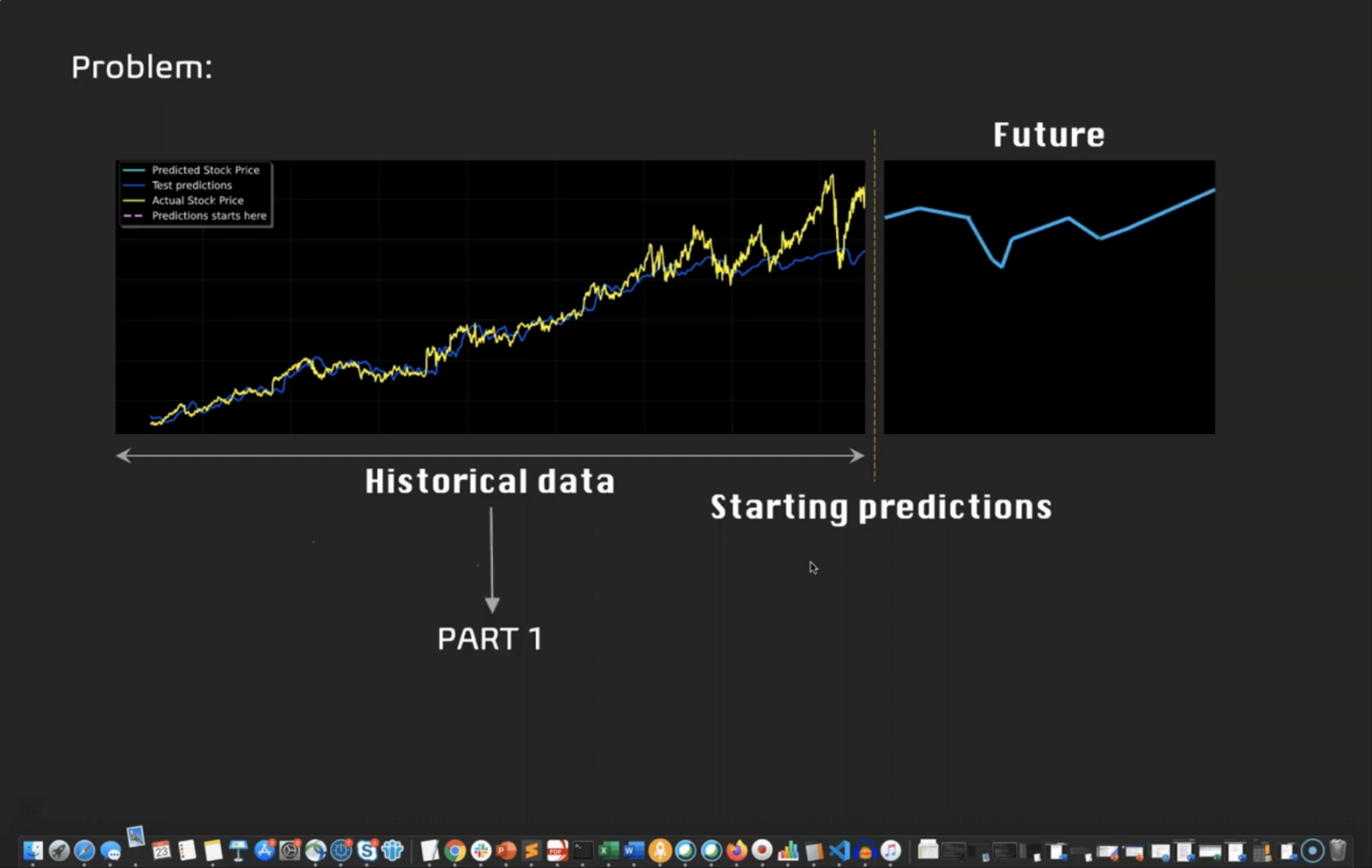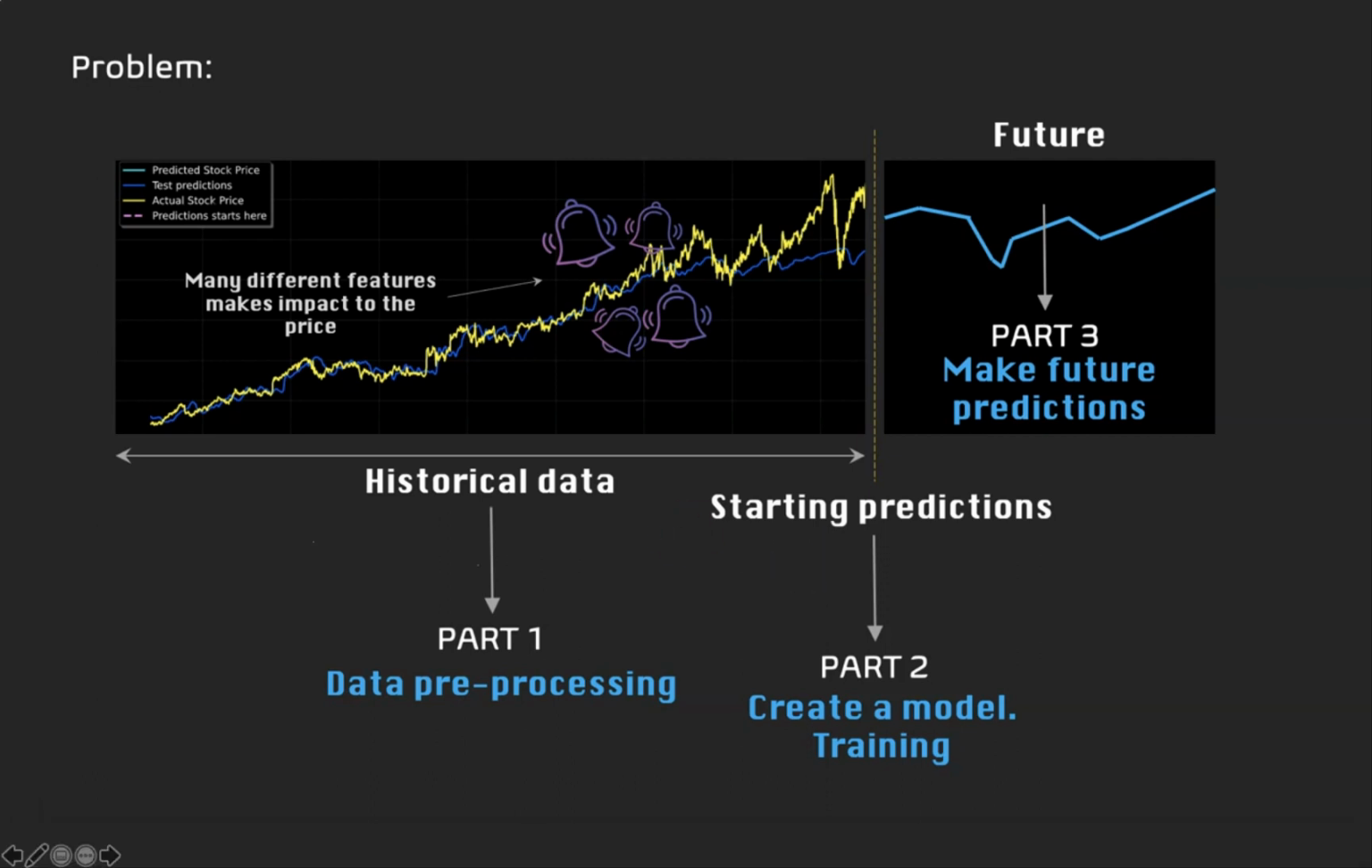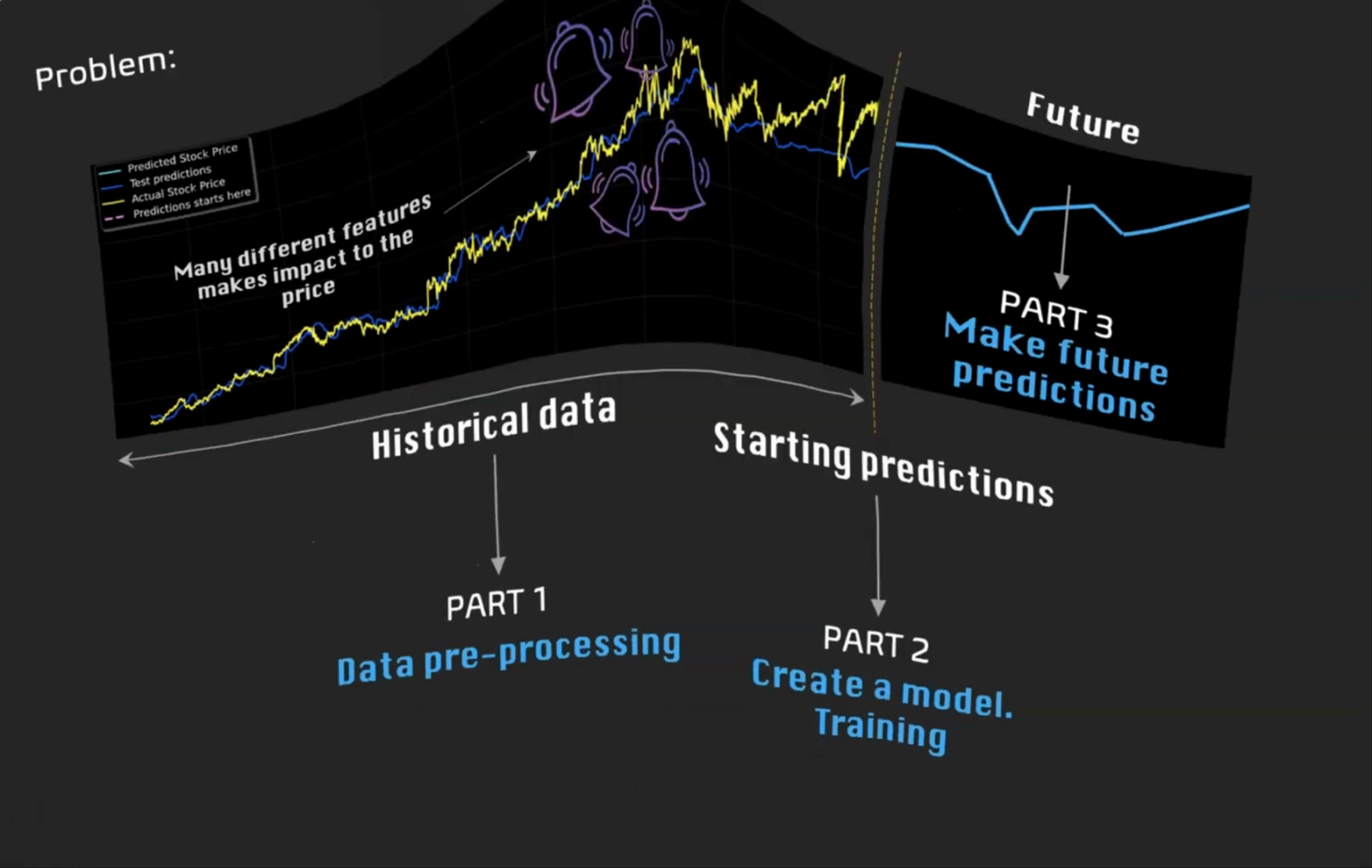So we have part number 1, part number 2 and part number 3. Part number 1 is data pre-processing, part number 2 is create a model and train it, and part number 3 is make future predictions. And please remember, many different features make an impact on the actual price. Let's take a quick look at the raw data.